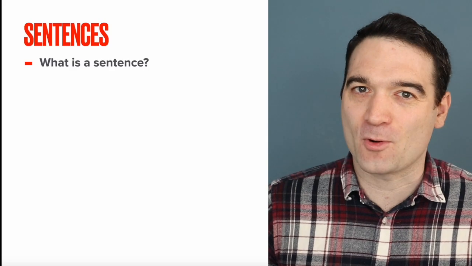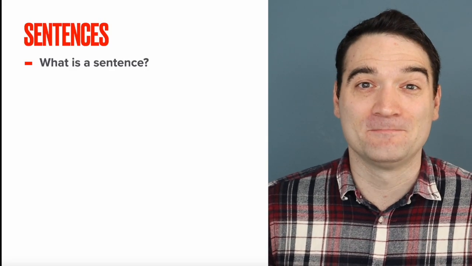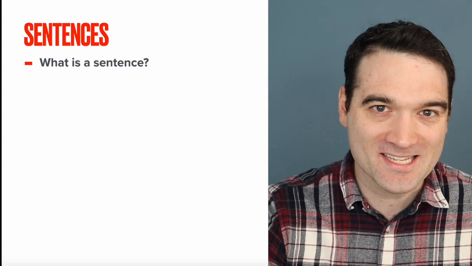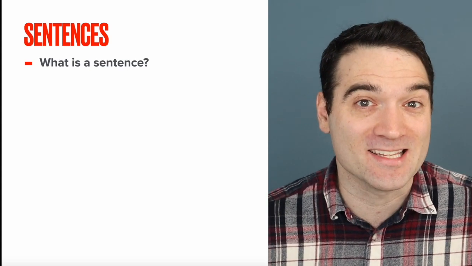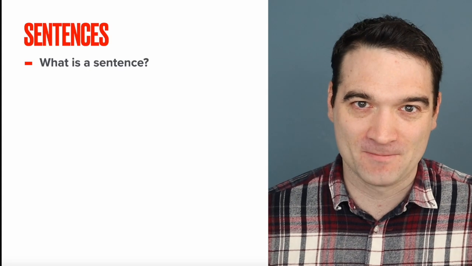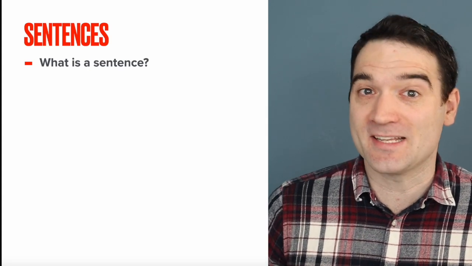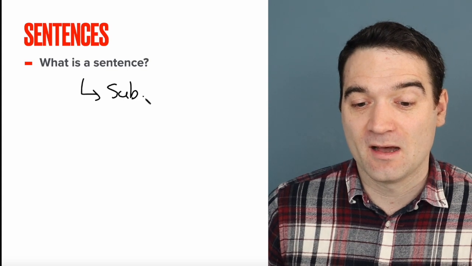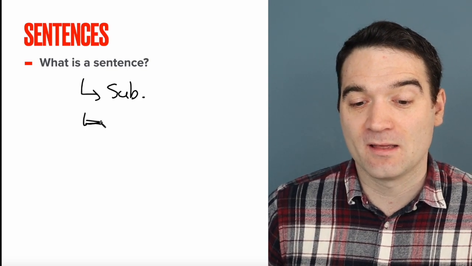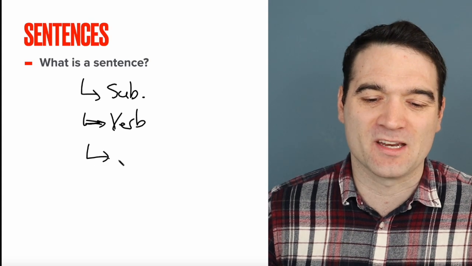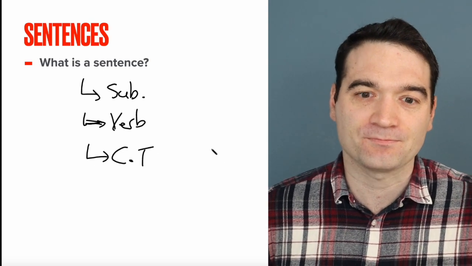Let's start with a very important question. What is a sentence? To do well on the SAT, you have to understand what a sentence is and what a sentence is not. Now, I'll give you a very, very straightforward definition here. A sentence consists of three essential elements: a subject, a verb, and a complete thought or action. I'm just going to shorten that to CT.